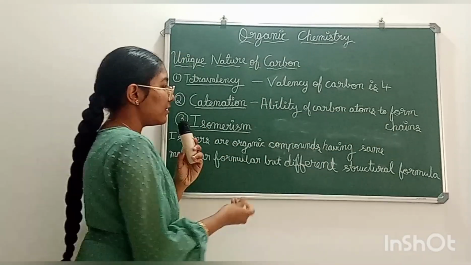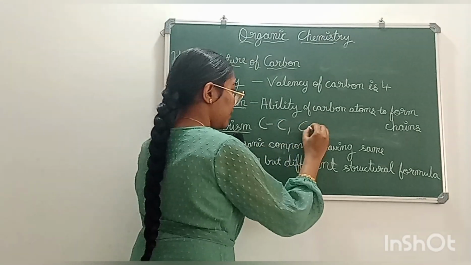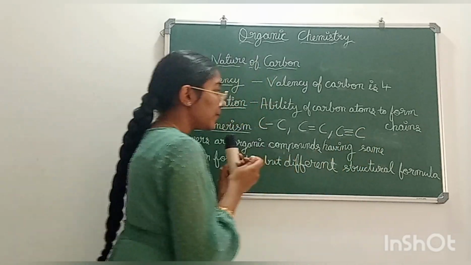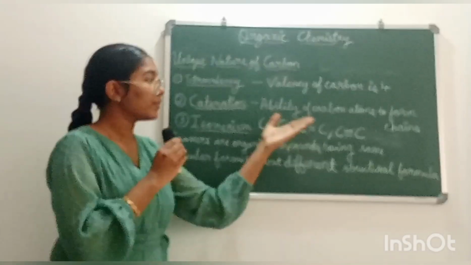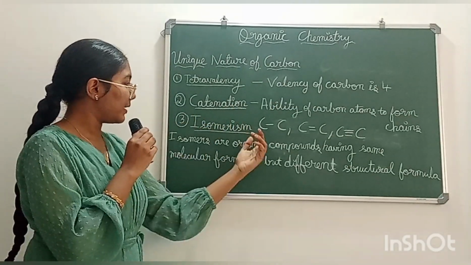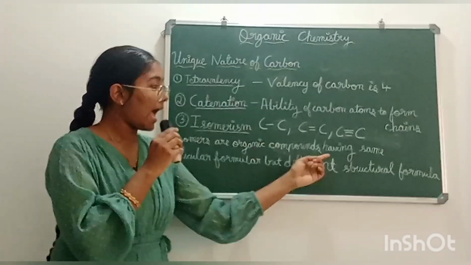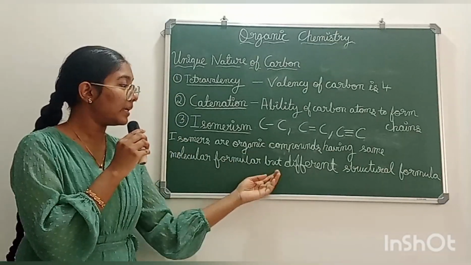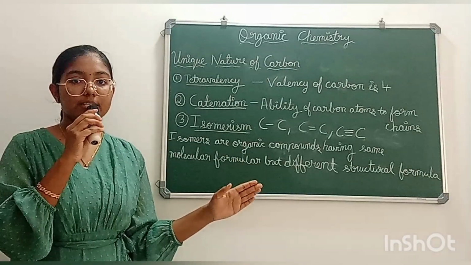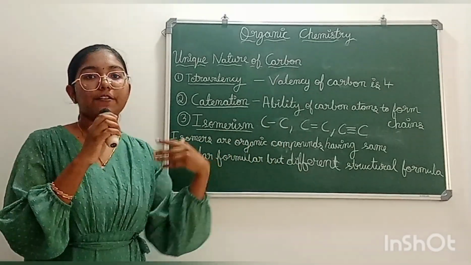We know that carbon forms single bond, double bond and triple bond. Due to these bonds, it can form long chains, which is also known as catenation. Now, what is isomerism? Isomers are organic compounds having the same molecular formula but different structural formula. This phenomenon is known as isomerism. We'll get to know more about isomerism and isomers further in the chapter.